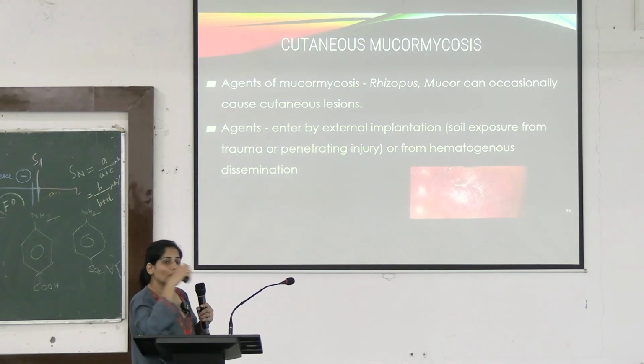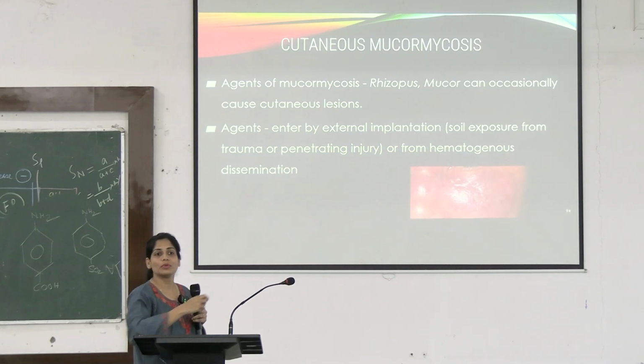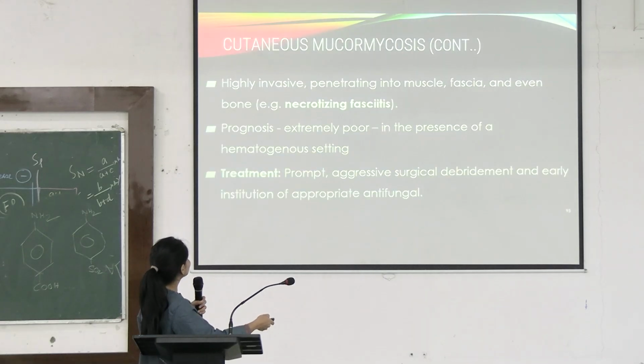From soil exposure or from trauma or penetrating injury, these fungi can go into the mucosa and cause rhinocerebral mucormycosis. This mucormycosis was observed during the post-COVID era where there was low immunity. People who were working as farmers, people who were very much prone to injuries, presented with such manifestations very commonly. So you might see n number of articles after the post-COVID era because this was one of the most common fungi that was observed after COVID-19. Okay.